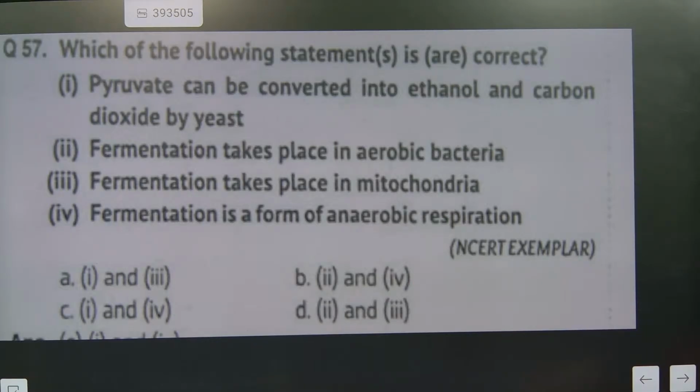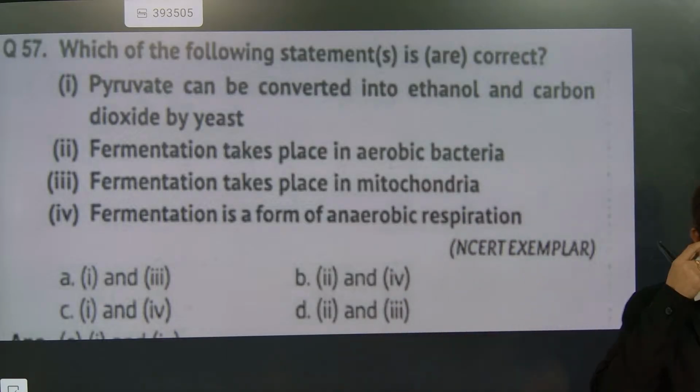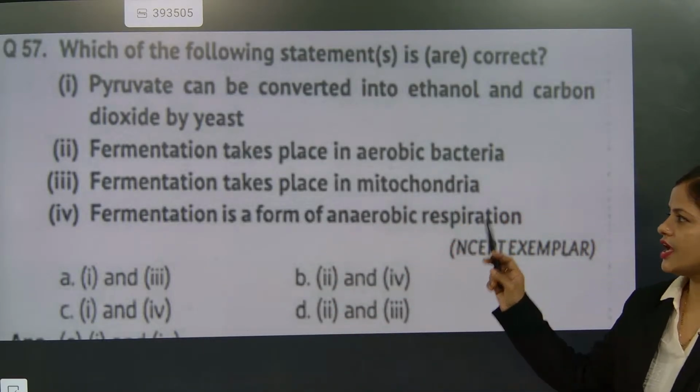Which of the following statements are not correct? Pyruvate can be converted into ethanol and carbon dioxide by yeast. Next, fermentation takes place in anaerobic bacteria. Fermentation takes place in mitochondria.